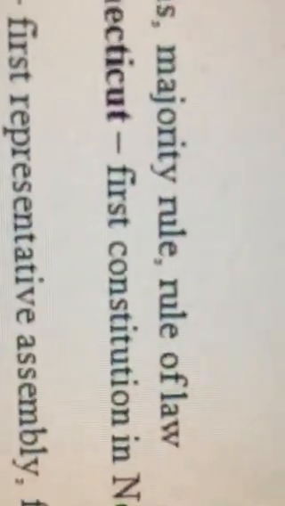The next important government document is the Fundamental Orders of Connecticut. Hey, Connecticut. So this is the very first constitution in North America. And remember, constitution is a fancy word for the rules of how government should work. So over in Connecticut, before we even had our Constitution of the United States of America, they had their Fundamental Orders of Connecticut, which was sort of like their constitution about how their government would work.